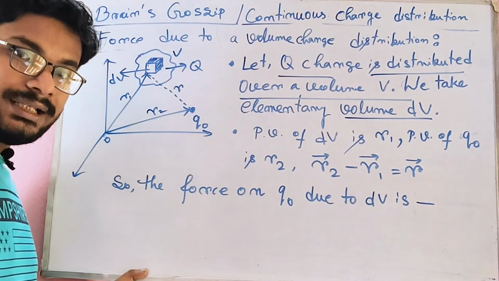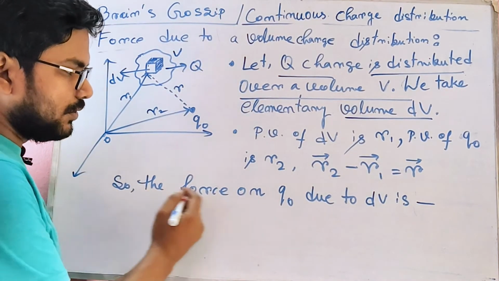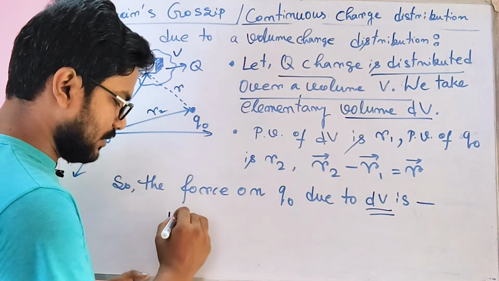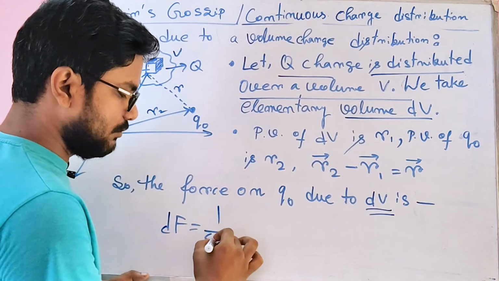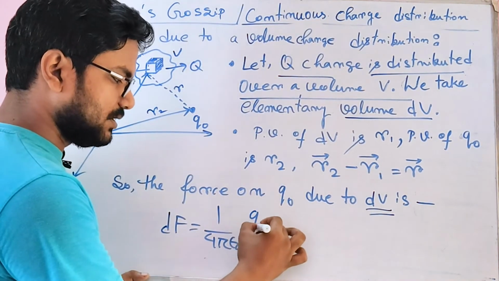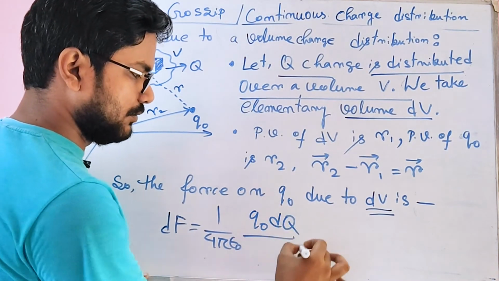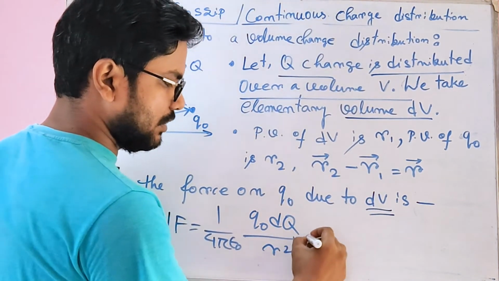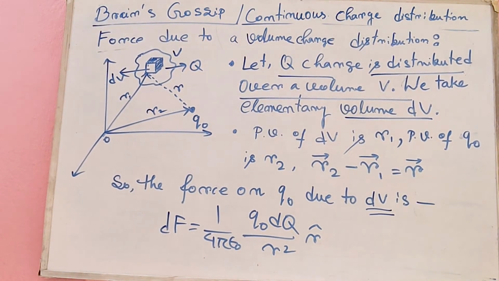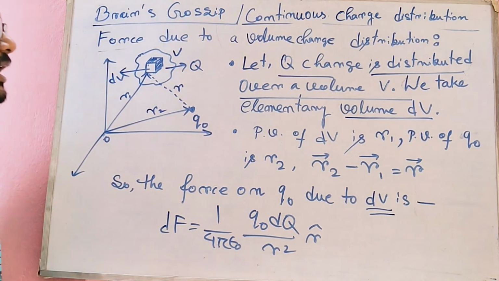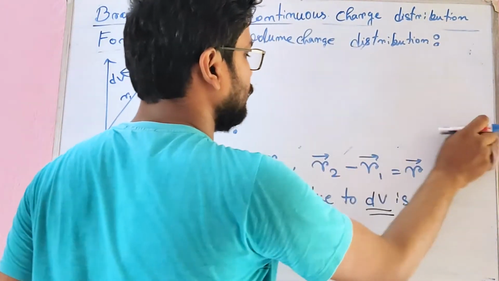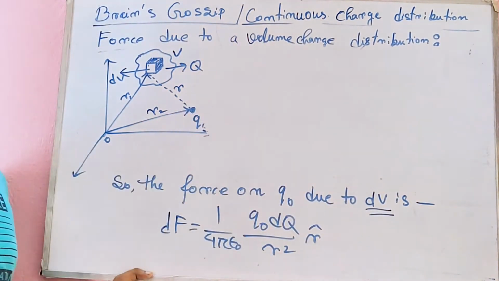Now our target is to calculate the force. So the force on q naught due to the dv is dF equals 1 by 4 pi epsilon naught. क्या होगा, फर्स्ट चार्ज q naught, सेकेंड चार्ज dq by distance r square r cap. Similarly, like the previous two, we will do the same over here, but to calculate the total force.